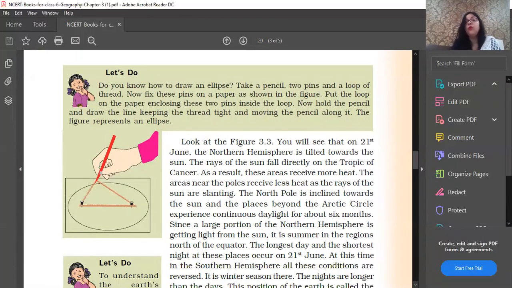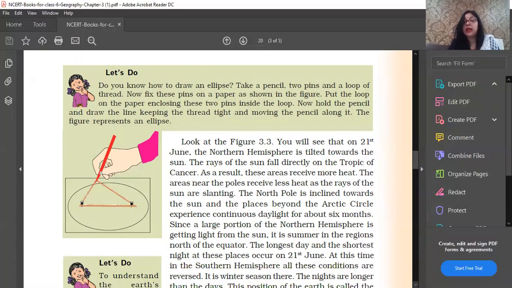Again, on 21st of June the northern hemisphere is tilted towards the sun, and the rays of the sun fall directly on the Tropic of Cancer, and as a result it receives a lot of heat, and the areas near the pole receive less heat as the rays are slanting.